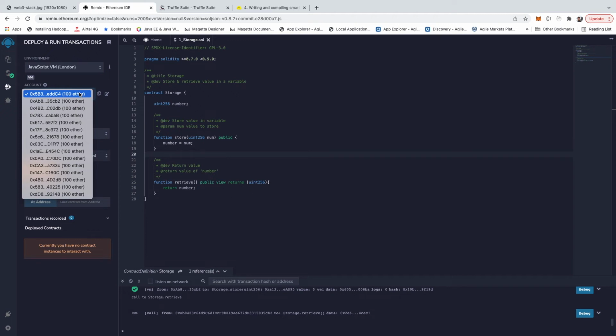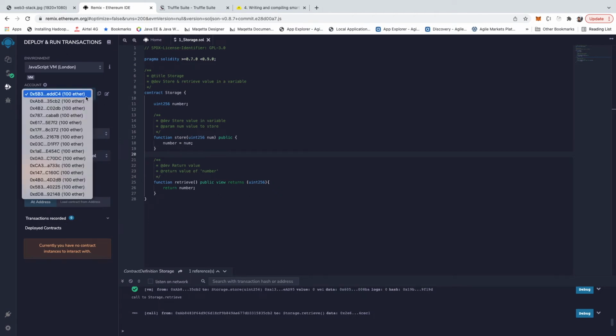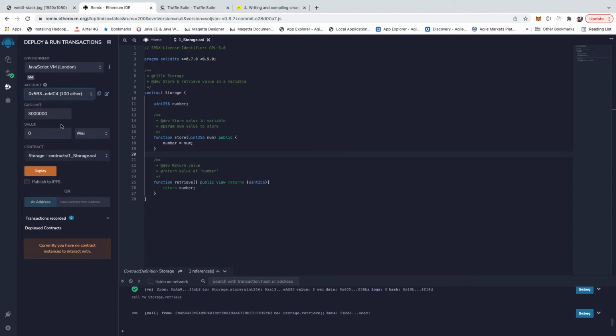If it's Avalanche, then it's going to be AVAX. Every blockchain will have its native token. Like I'm working on Ethereum, so it's going to be Ether. And by default, it gives you various accounts, and all of them have like 100 Ether. So you can just play around, and I can simply deploy that.